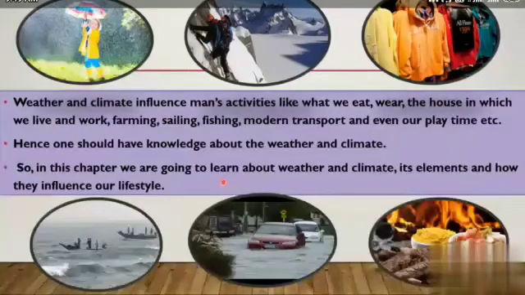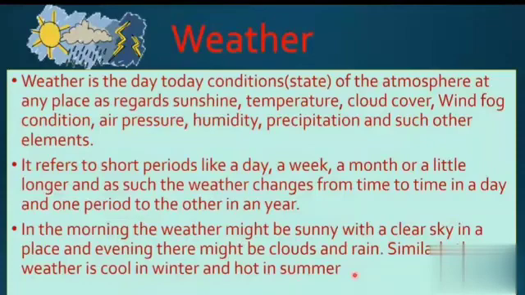Next topic, weather. What is weather? Weather and climate influence man's activities like what we eat, wear, the house in which we live and work, farming, sailing, fishing, modern transport and even our playtime, etc. Everyone talks about the season. Hence, one should have knowledge about weather and climate.